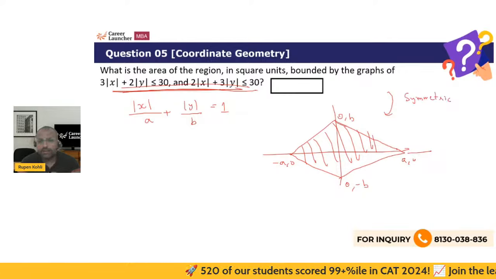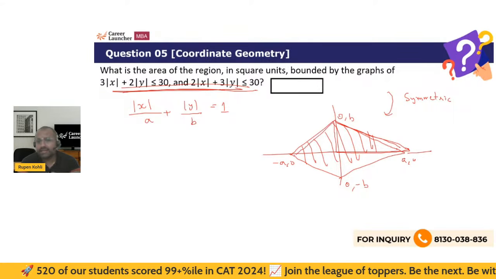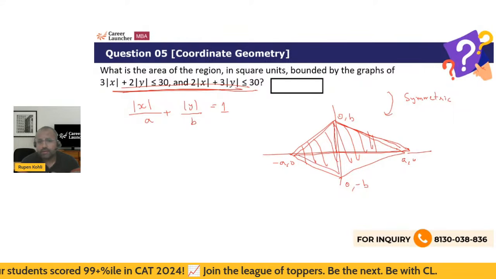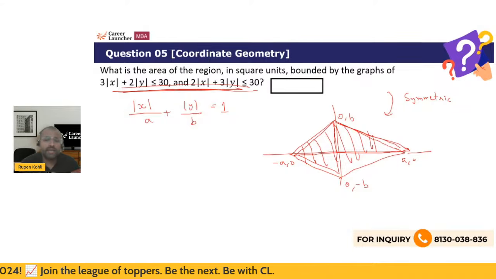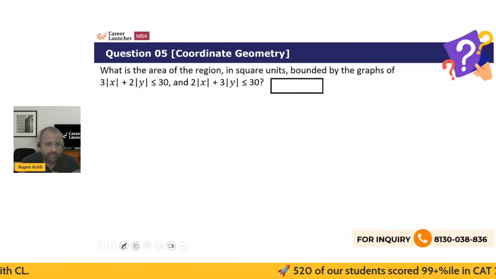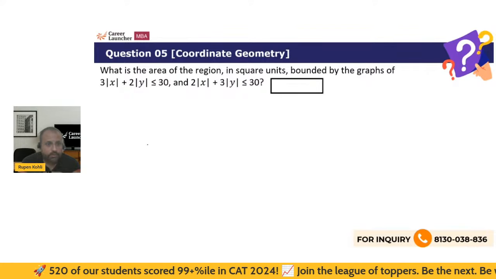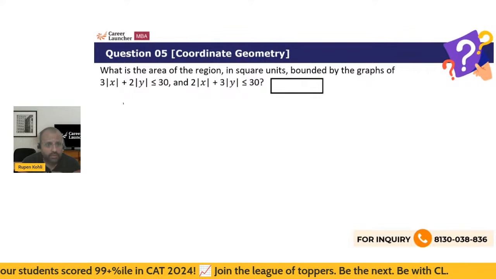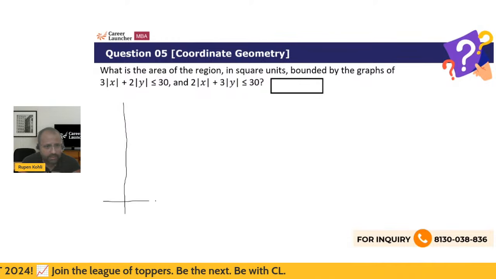So clearly whatever is the area in the first quadrant will be replicated in all the other 3 quadrants. So the total area is clearly going to be 4 times the area obtained in the first quadrant. With that being the basic concept, let us now sketch the curve for the given equations, right? I'm just focusing on the first quadrant only because I'll just replicate that 4 times, right?